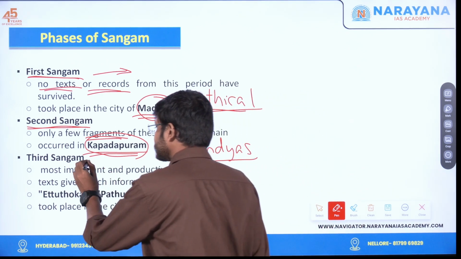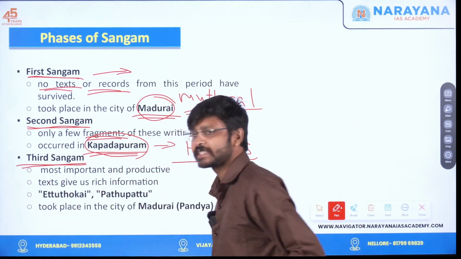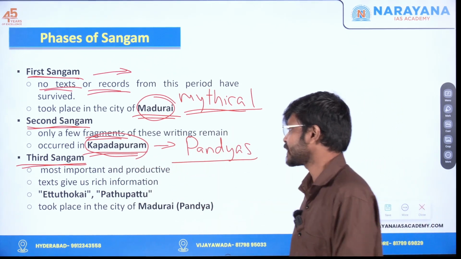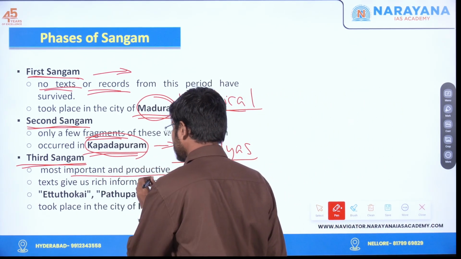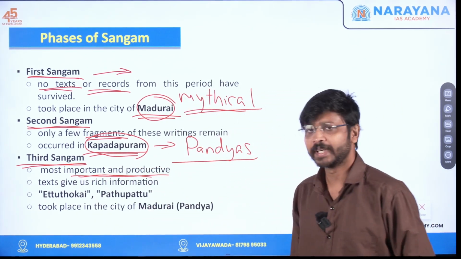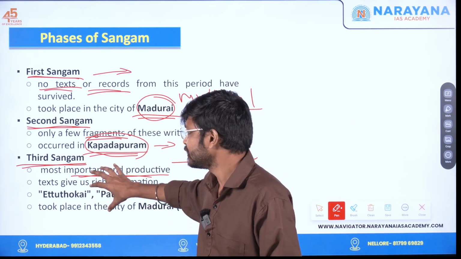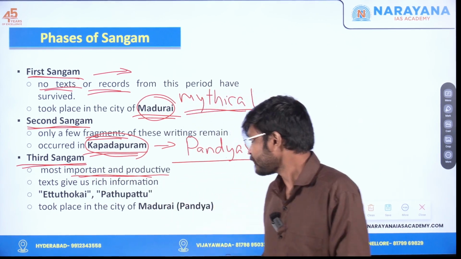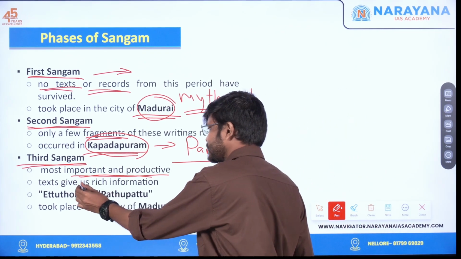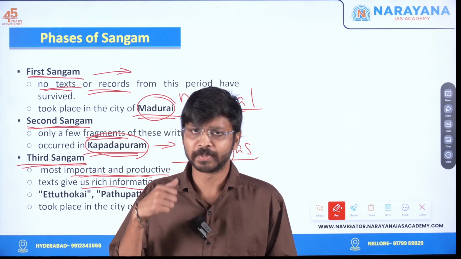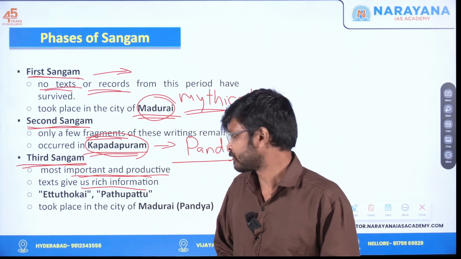Alright, next one is the third Sangam. When we say Sangam literature, we literally mean this third Sangam only. This is the most important and productive period. Almost all the texts we have recovered from the Sangam period are from the third Sangam. These texts give us rich information regarding, like I've already mentioned, the political life, economic life, and social life of the people.